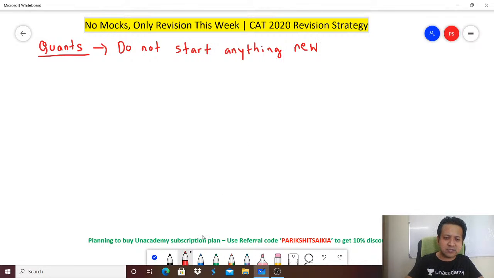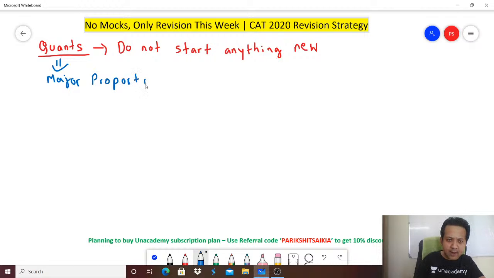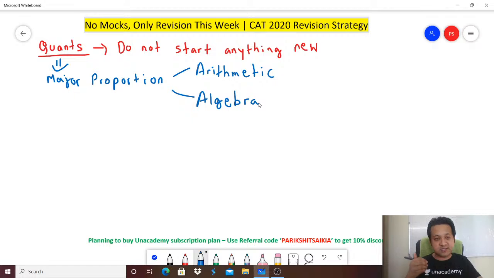If you have looked at the last 3 to 4 years of CAT papers, you realize one thing: the major proportion of questions that come in the CAT in Quants is from 2 areas, which is arithmetic and algebra. That does not mean I'm guaranteeing you that this time it is the same. But the probability is that arithmetic and algebra will constitute a very high weightage as always. So you definitely need to ensure that a major part of your revision time is spent on arithmetic.